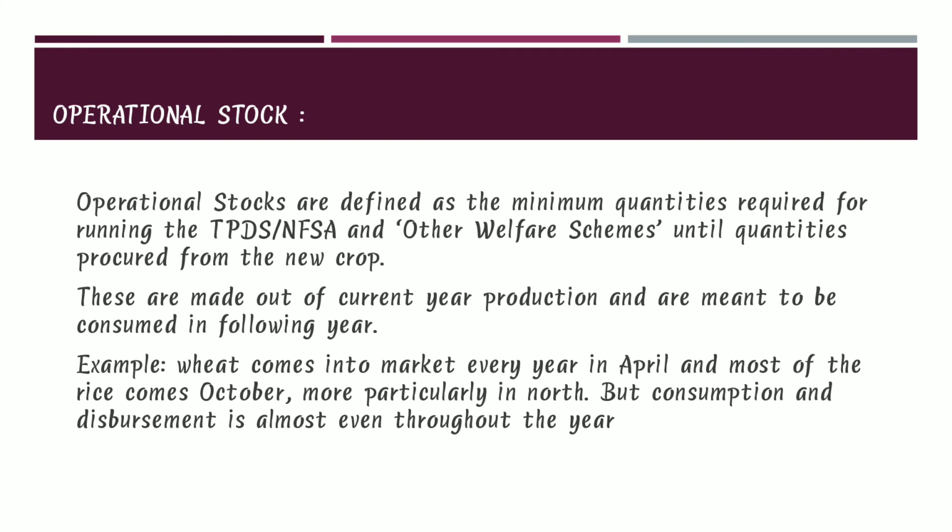Operational stock. Operational stocks are defined as the minimum quantities required for running the TPDS or NFSA and other welfare schemes until the quantity is procured from a new crop. These are made out of the current year production and are meant to be consumed in the following year. For example, wheat comes into the market every year in April and almost all of the rice comes in October, more particularly in the north. But consumption and disbursement of these are almost throughout the year.